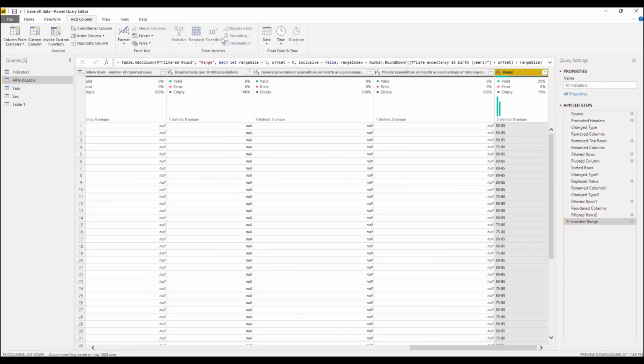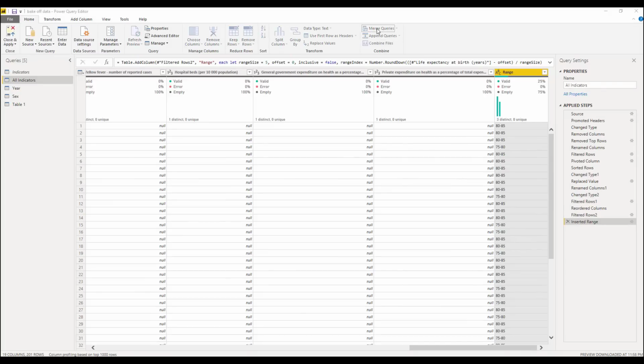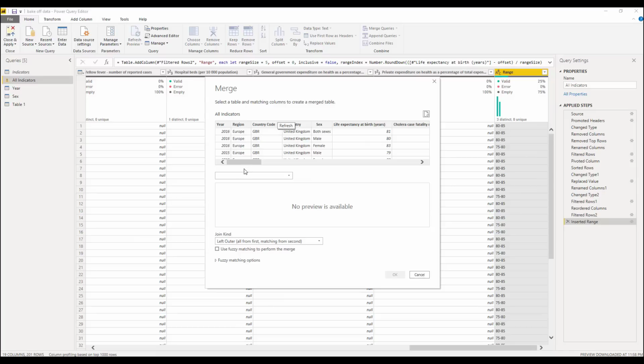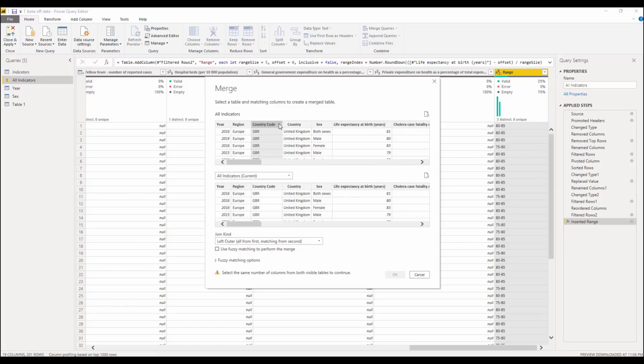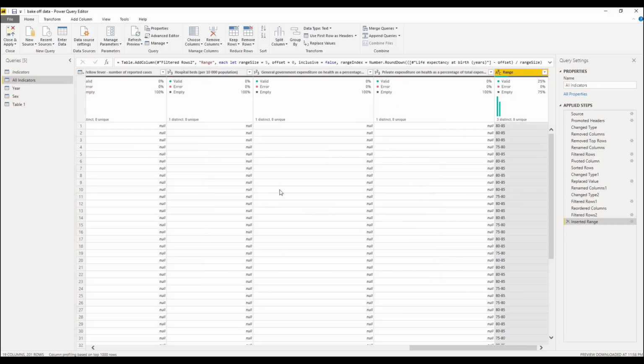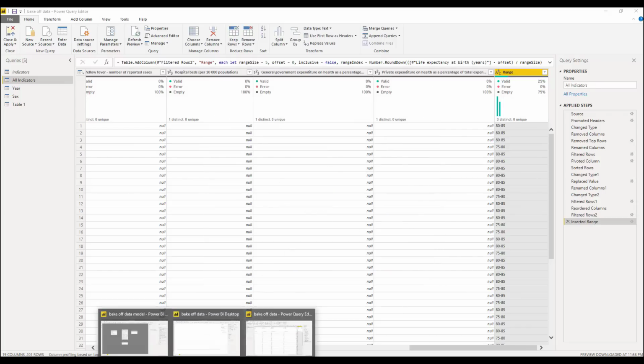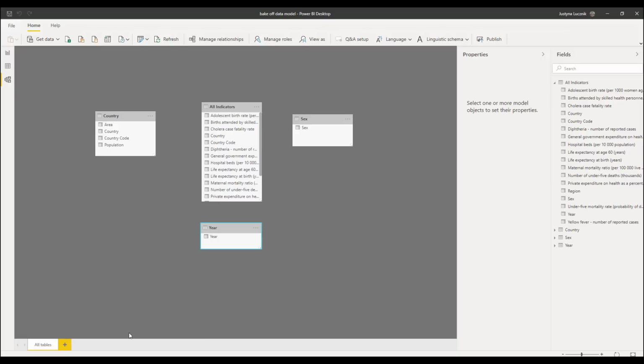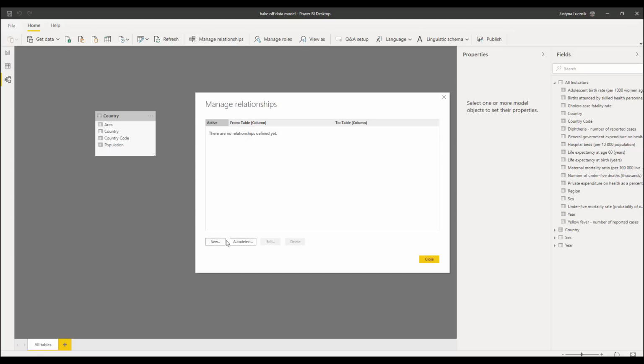For joining files, I can easily join them over here, and I can specify which tables I want to join, which columns I want to join them on, what kind of join I want to do, and whether I want to do things like fuzzy matching if it's not going to be an exact match. But I don't need to flatten everything out. I can keep my data in a star schema, and Power BI gives you a complete semantic model with relationships, hierarchies, and calculations. You can even auto-detect relationships based on the columns and the underlying data.